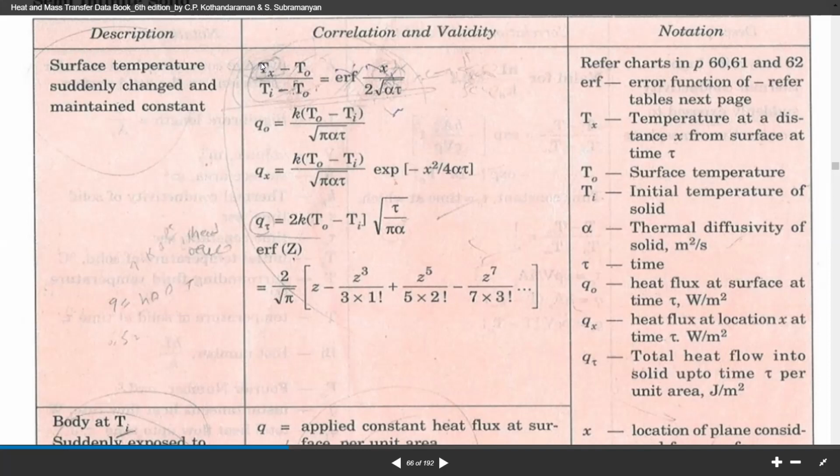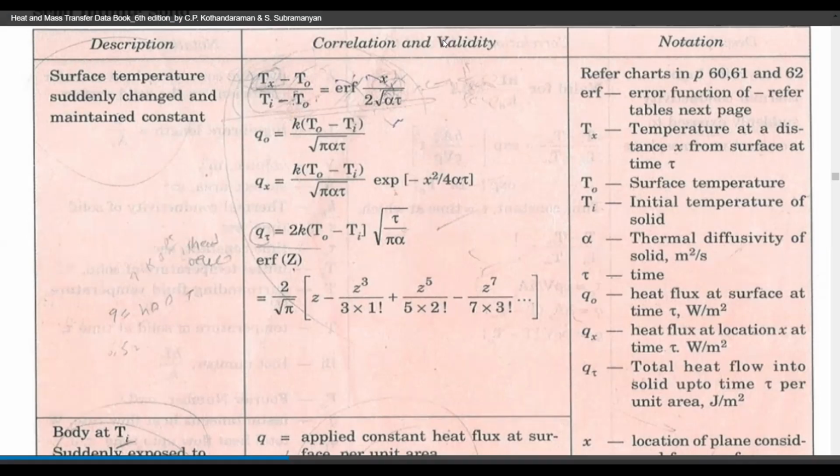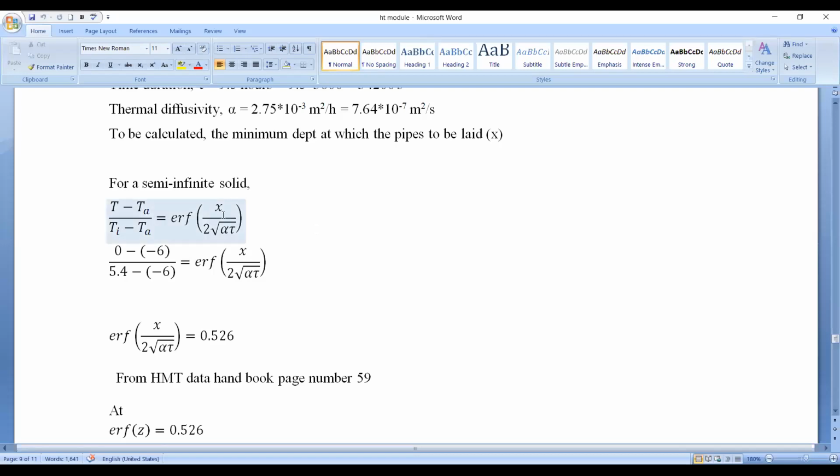Here you know all the temperatures. Tx you know, that is 0 degrees centigrade. The surrounding temperature you know, and the initial temperature is 5.4 degrees centigrade. You know the time, you know alpha. The only unknown is x. Let us use this equation.